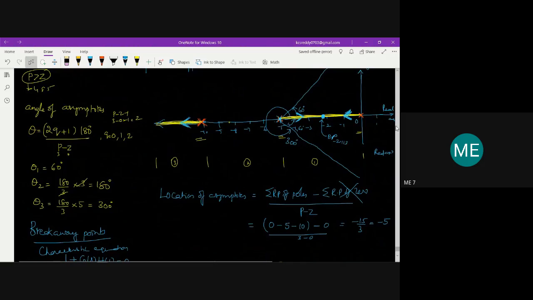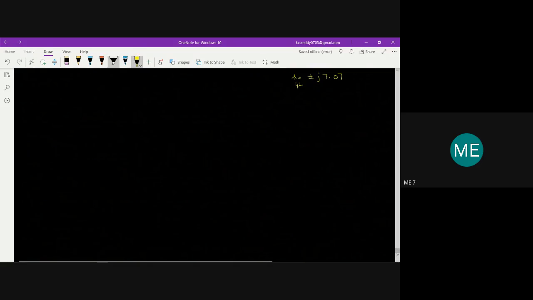Okay, so here I'll redraw this same pole-zero plot so that it will be easy for understanding. This is 0, this is minus 1, this is minus 2, and this is say minus 3, then minus 4, minus 5, minus 6, minus 7, minus 8, minus 9, up to minus 10 we have.